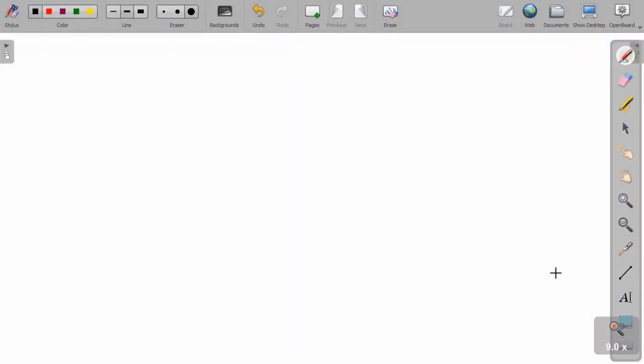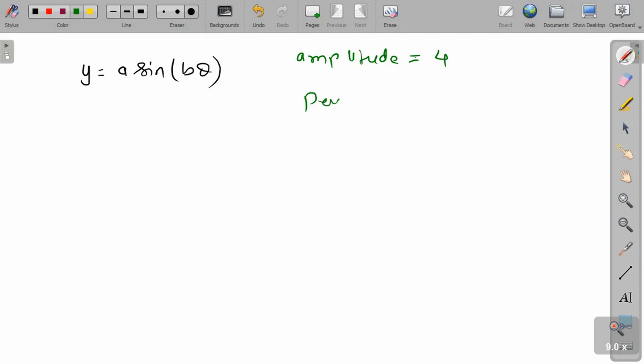In this question, we have to sketch the curve of y equals a sine b theta for a cycle. First of all, we have to find the value of a and b for that. It is provided to us that amplitude should be taken as 4 units, period should be taken as pi by 2, and a should be taken as negative.